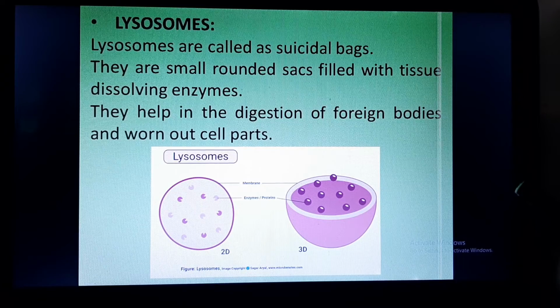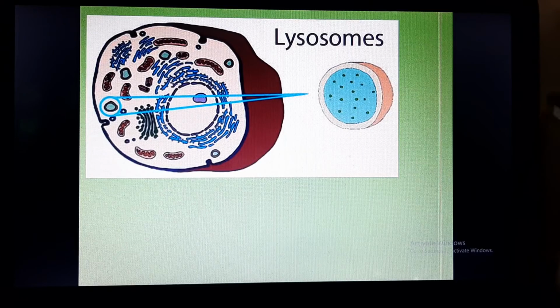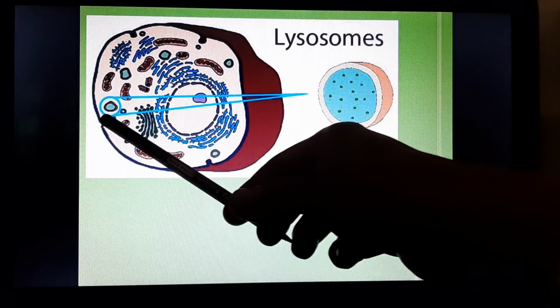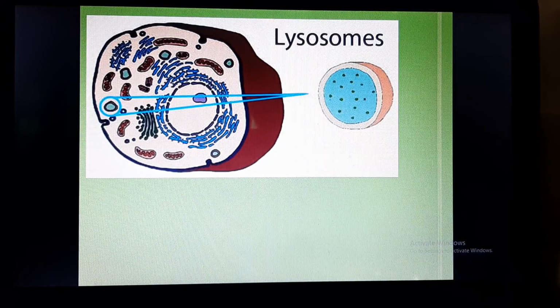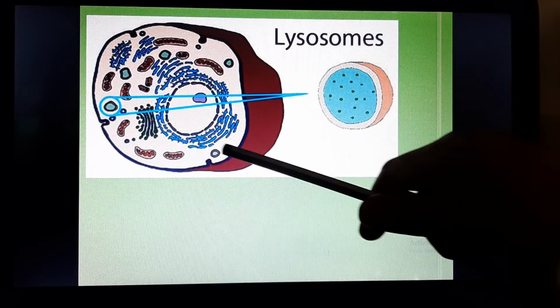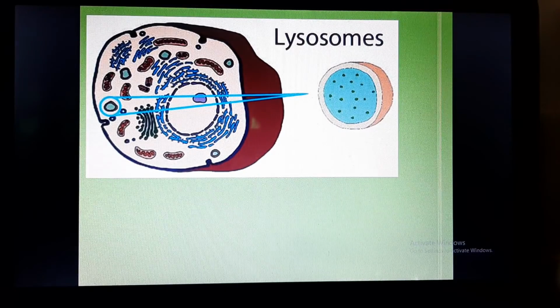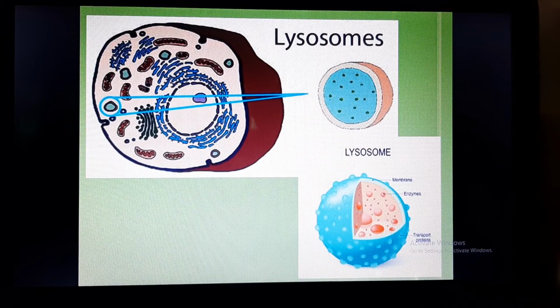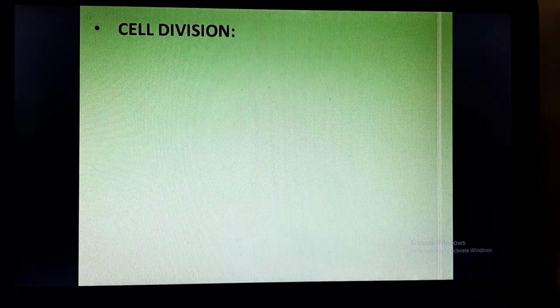So here you can see this is the structure of the lysosome in the cell. Here in this animal cell you can see how the lysosome looks, and there are many lysosomes. As you can observe in this cell, you have these many lysosomes. This is how a lysosome looks in a 3D view.